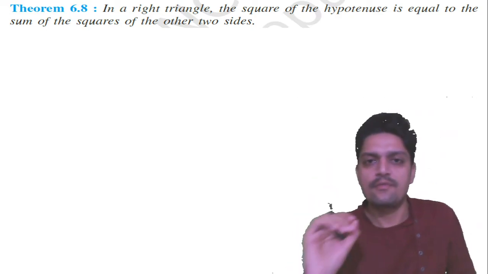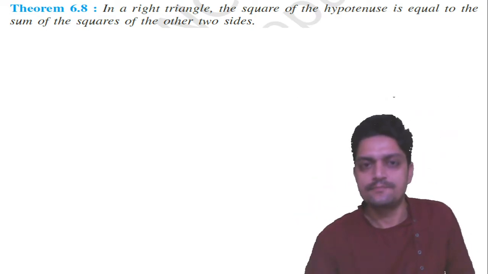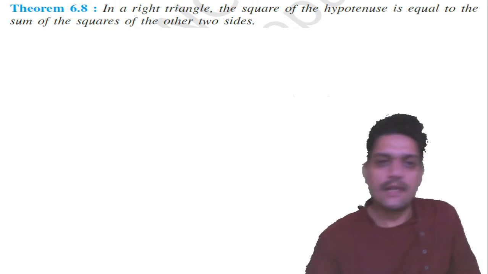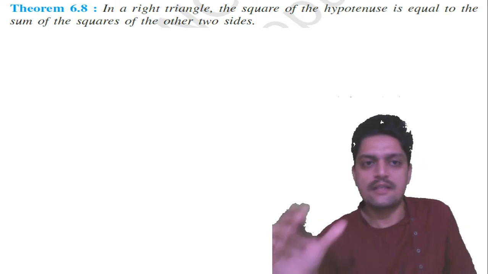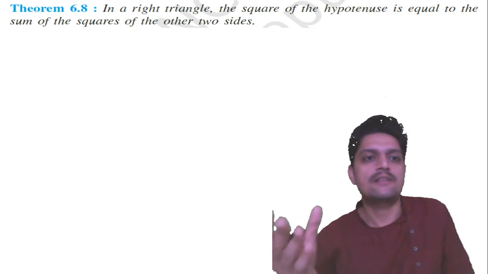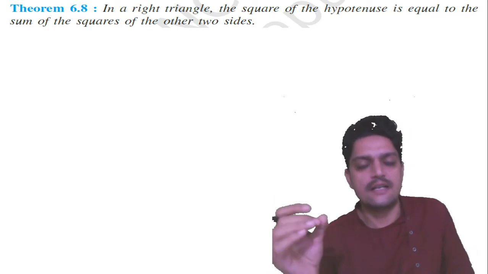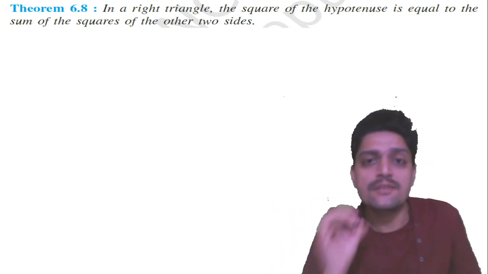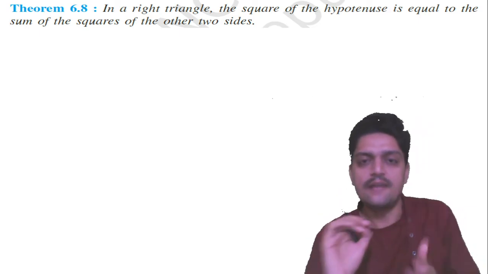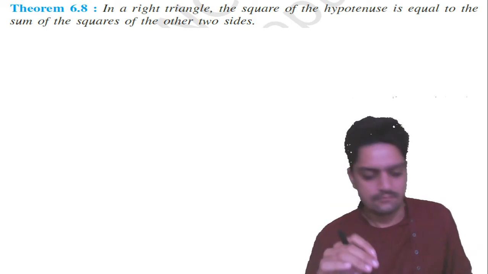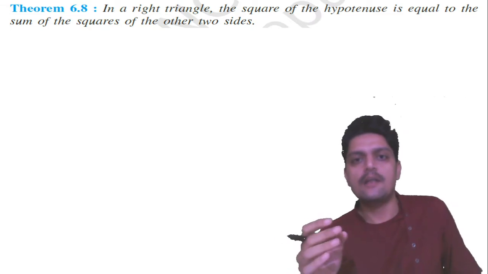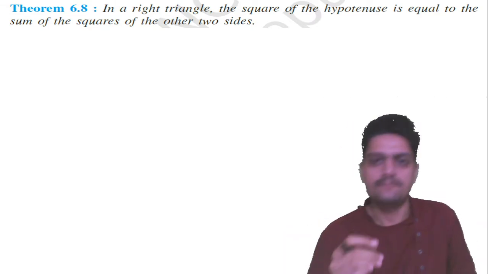So this proof I am going to show you. See here they have written the proper words. In a right angle triangle, the square of the hypotenuse is equal to the sum of the squares of the other two sides. So that is the most important thing, that this theorem is applicable only in a right angle triangle. First of all, listen to me again. This theorem is applicable in a right angle triangle; in an acute angle or in an obtuse angle triangle it is not applicable.